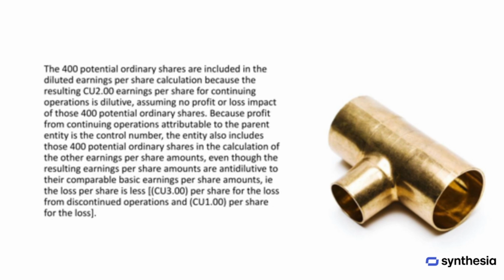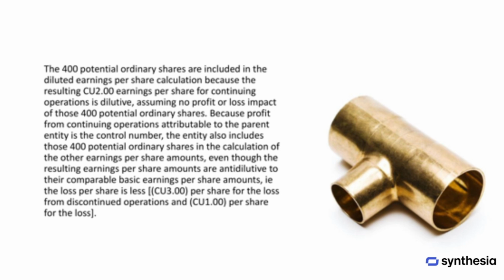The 400 potential ordinary shares are taken into account when calculating diluted earnings per share because they reduce the earnings per share for continuing operations to 2 currency units. This makes them dilutive, provided that there is no profit or loss impact from those additional shares. Since the profit from continuing operations is treated as the control number, the entity also includes those 400 potential ordinary shares when calculating the other earnings per share figures.